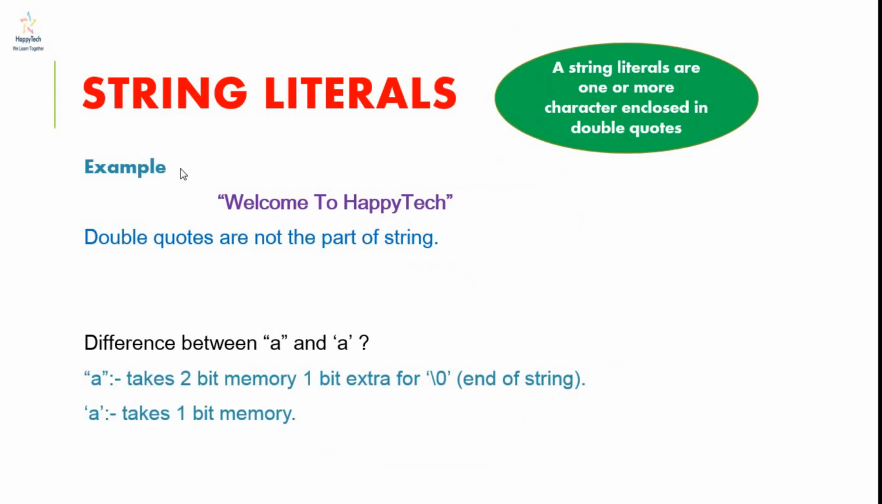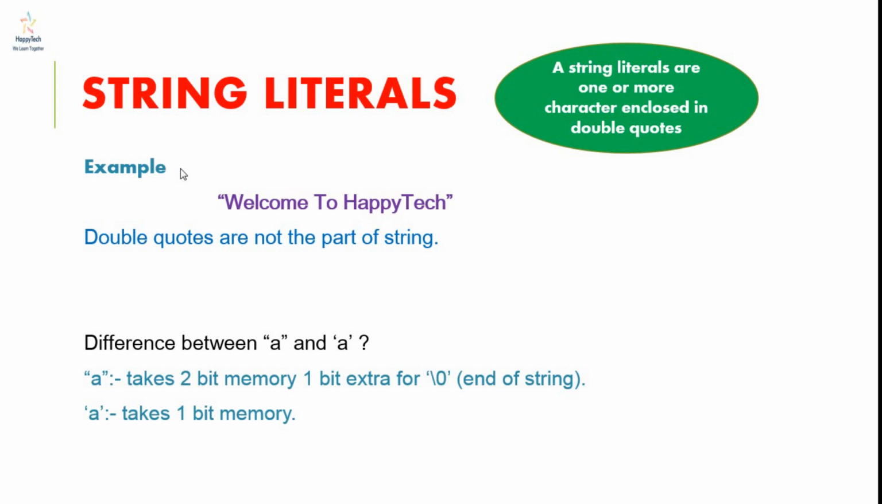Then another type of token is string literal. A string literal is one or more characters enclosed in double quotes. But the main thing is that the double quotes are not part of the string. For example, "welcome to Happy Tech". This is a string, but the double quotes are not part of the string.